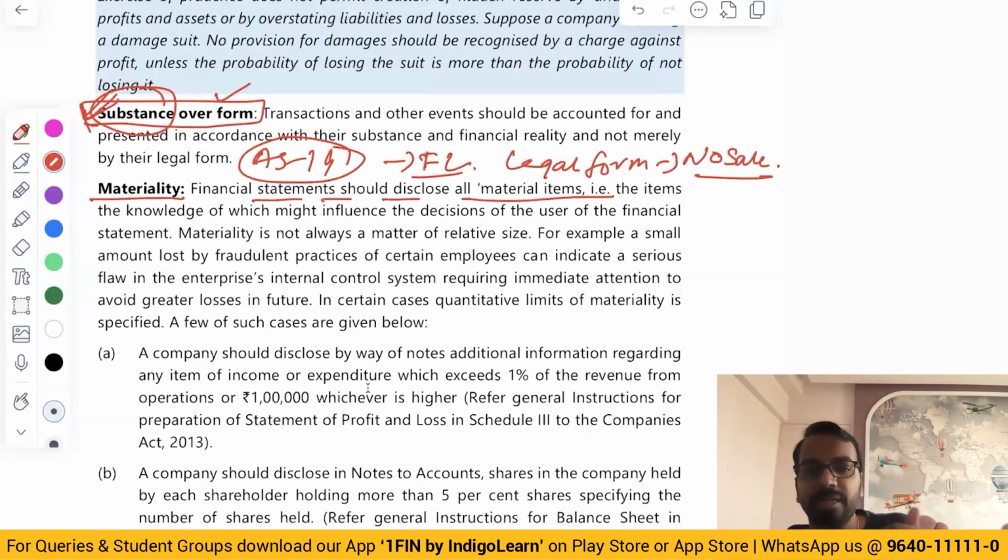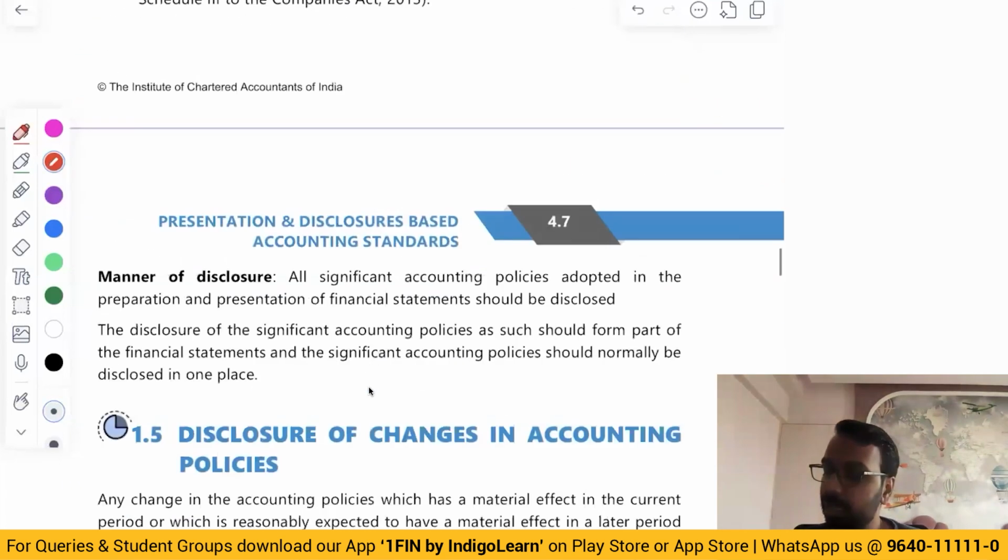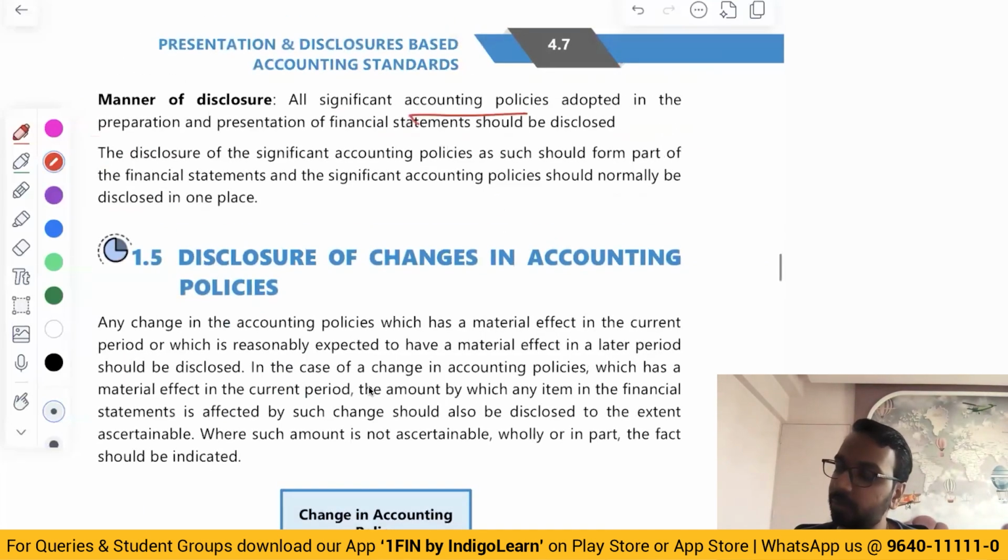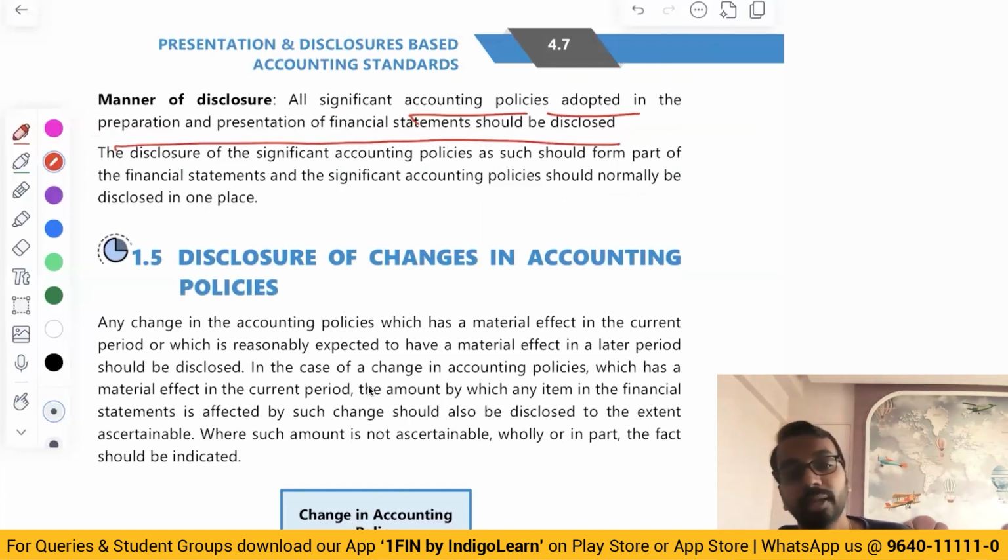If it is something to do with, let us say, non-compliance of some laws and regulations, that can be material. So we should disclose the items which are material in the financial statements. So our accounting policies also should be based on similar parameters. And then lastly, all significant accounting policies should be disclosed while preparing the financial statement. Why? Because the user should know how we have prepared the financial statement, and hence it should be disclosed. All the accounting policies should be disclosed.